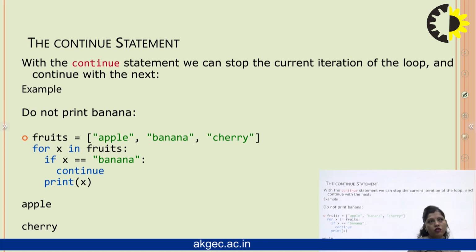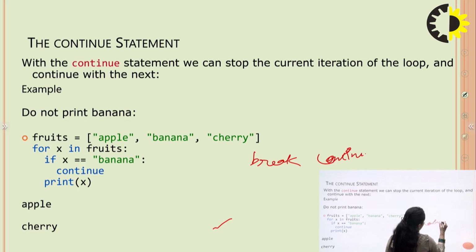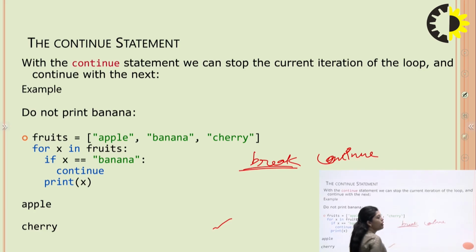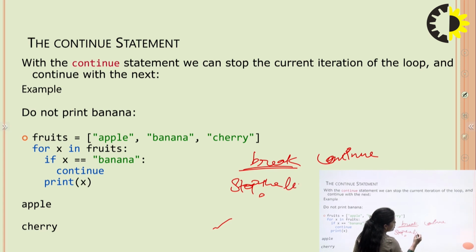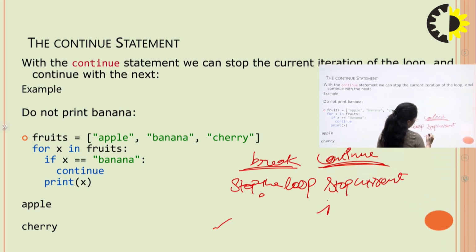Next is the continue statement. With the continue statement, we can stop the current iteration of the loop and continue with the next. There is a difference between break and continue. In break, we stop the whole loop. But in the continue statement, we stop the current iteration.